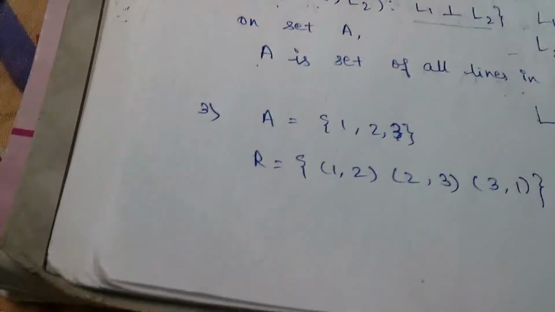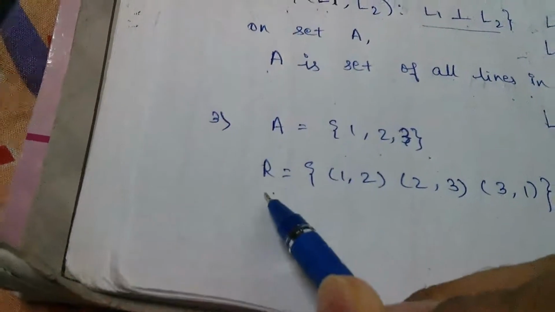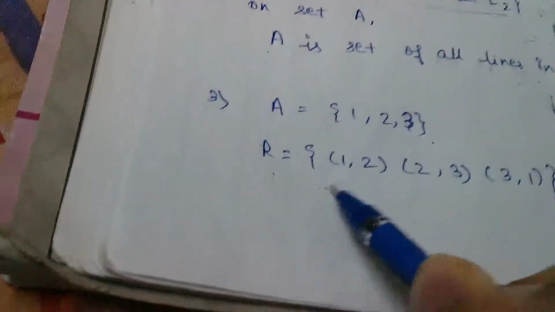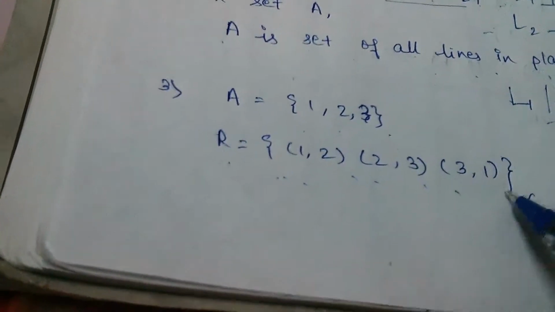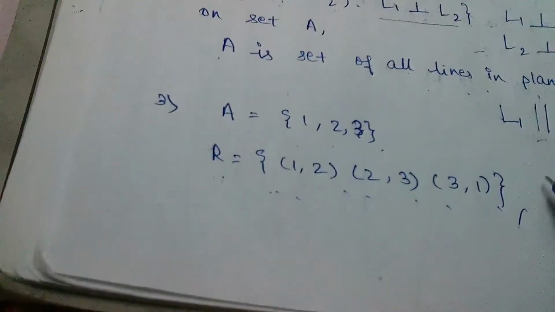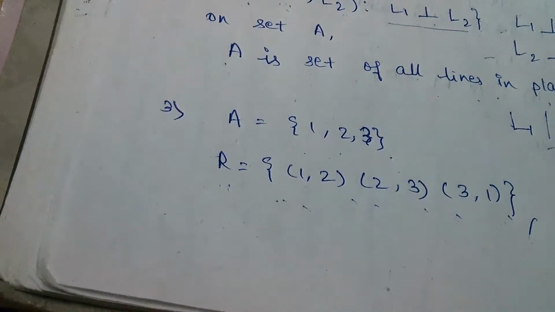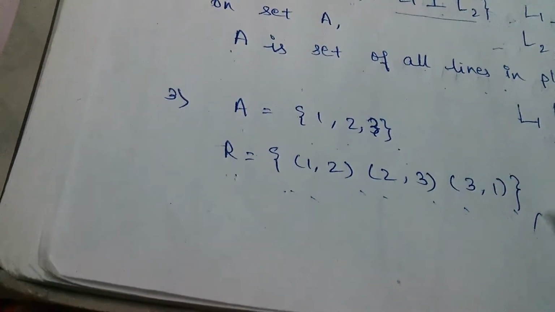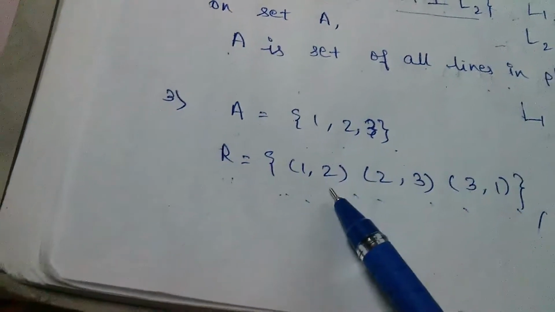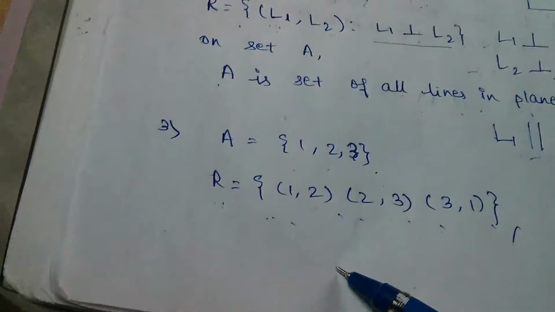Now if we have a set A equal to 1 comma 2 comma 3 and have a relation on that given by 1 comma 2, 2 comma 3 and 3 comma 1, since there is no element satisfying the first condition, A comma A belongs to R, it is not reflexive. Similarly, we have 1 comma 2 but there is no element 2 comma 1, so it is not symmetric.